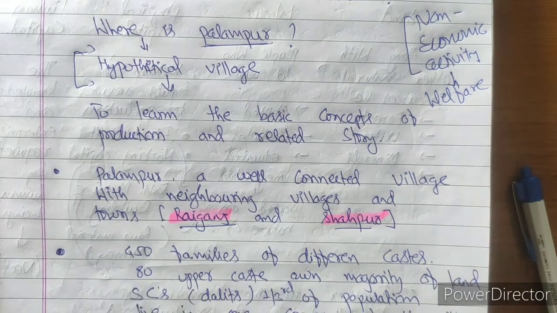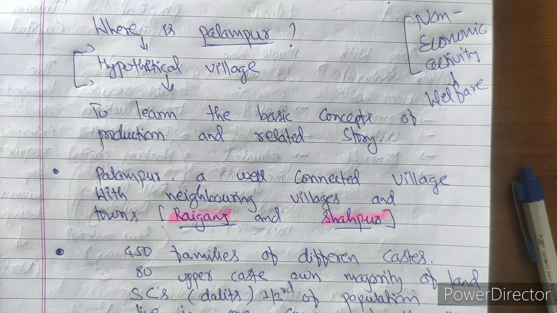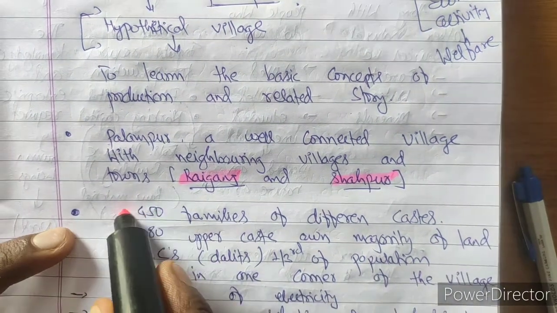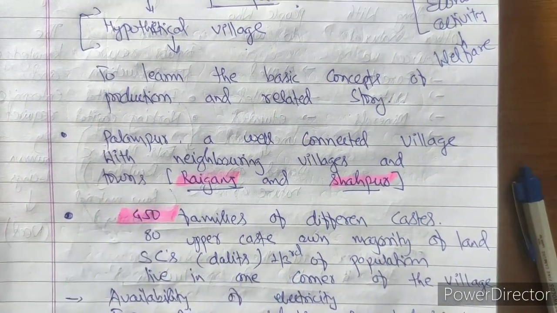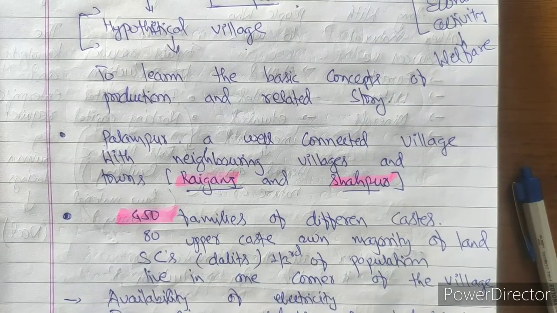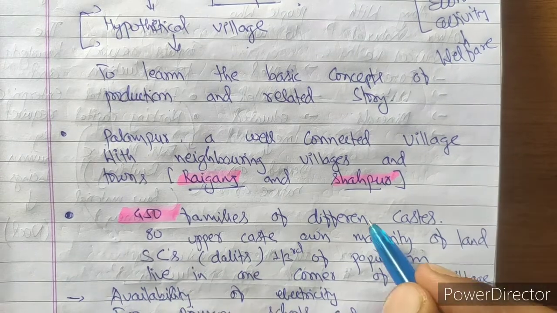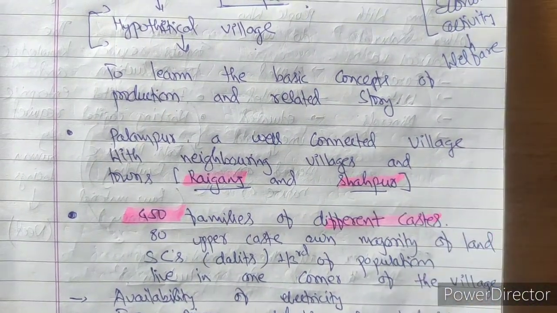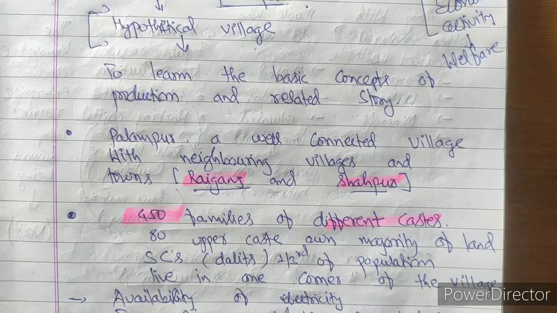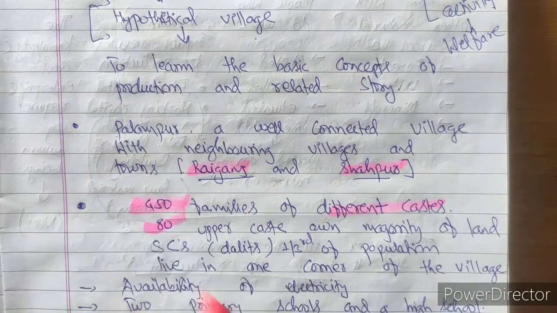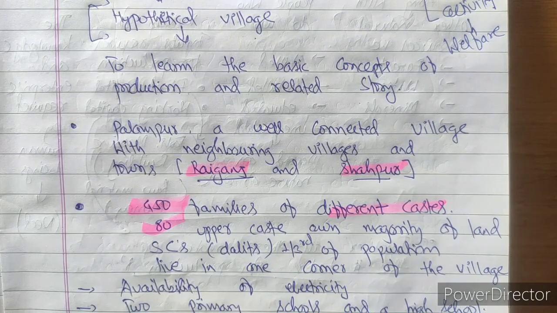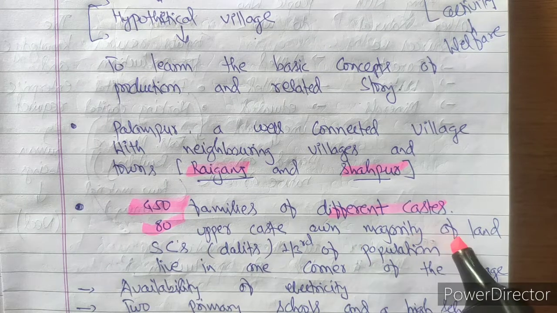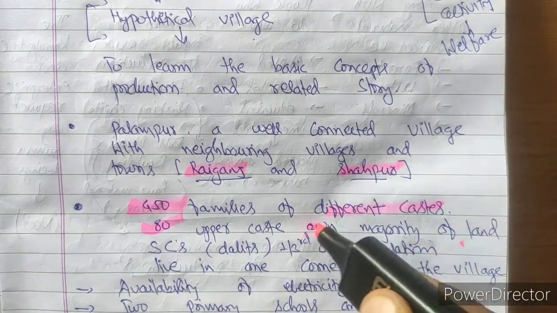Next, the geographical conditions of Palampur and the family members. The whole village had 450 families only, which means it was not a big village, it was a small village. In this village there were different kinds of people, different castes, a combination of people. Out of 450 families, 80 families were upper caste. They owned the majority of the land.